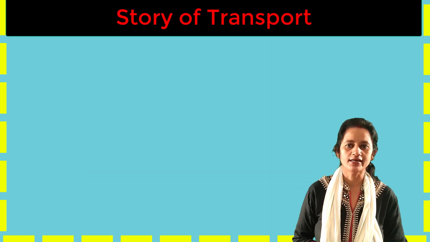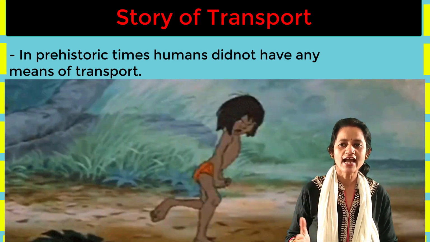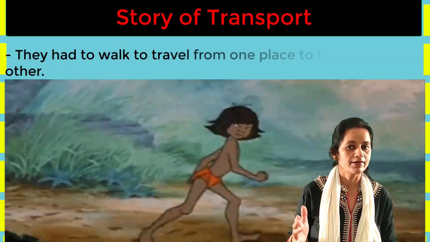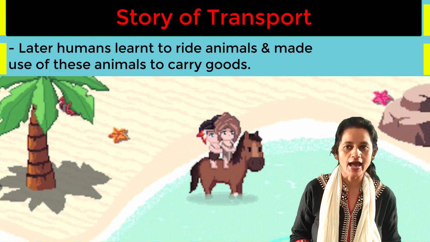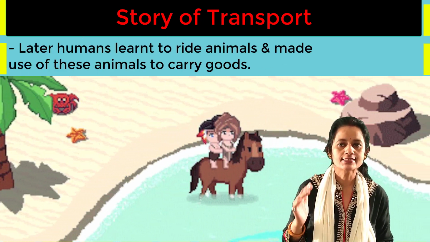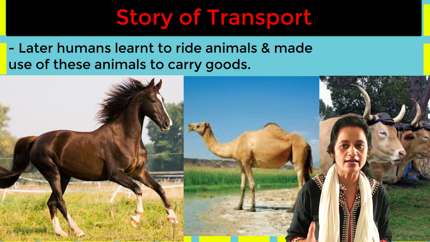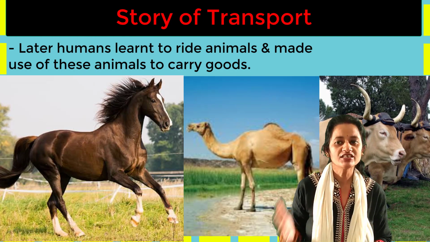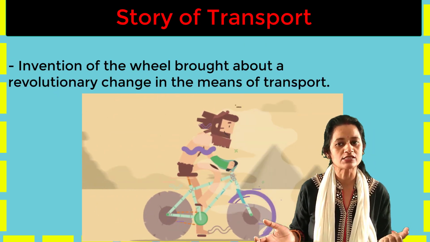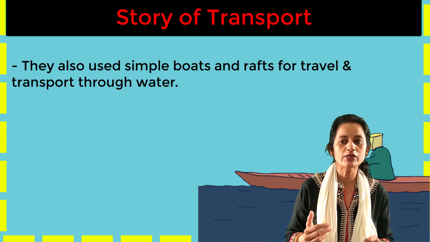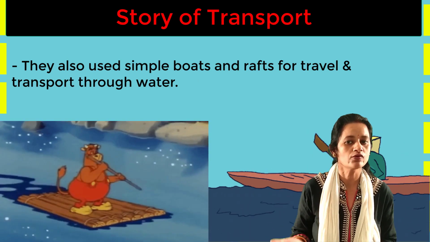In prehistoric times, humans did not have any means of transport. They had to walk to travel from one place to the other. Later, humans learned to ride animals such as horses, camels, oxen. Humans also made use of these animals to carry goods. Invention of the wheel brought about revolutionary changes in the means of transport. People also used simple boats and rafts for travel and transport through water.